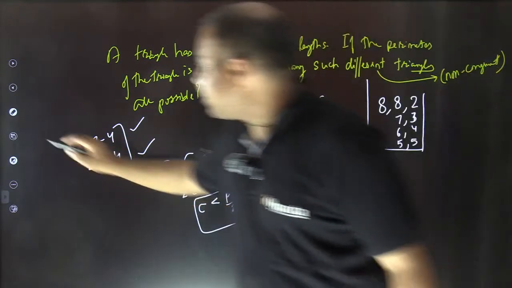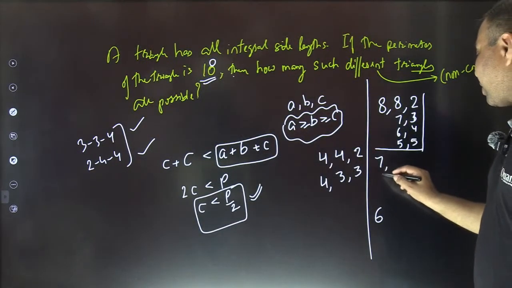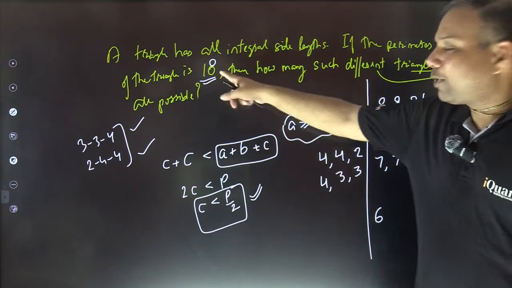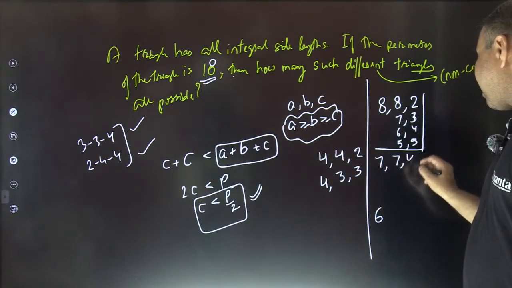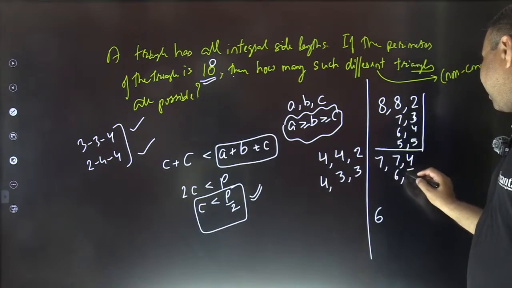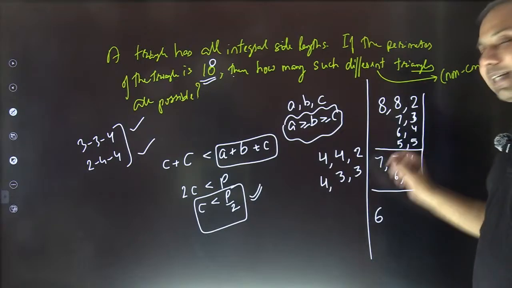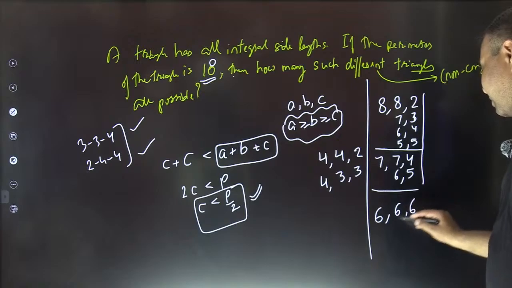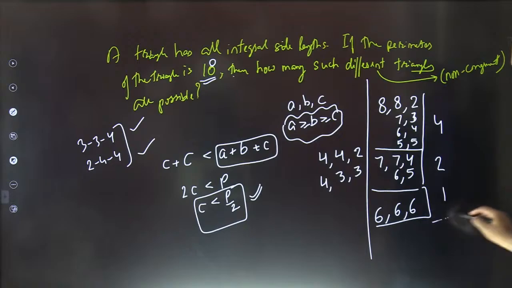Now we need to count the cases with 7 as the longest side. With 7 as the longest side, the second longest side could be 7 only, right? 7, 7. After 7, 7, I need to distribute 4 further because the perimeter is 18. So 7, 4 will make a triangle. Then 6, 5. That's it. So all cases with 7 as the longest side are done. And with 6 as the longest side, there's only one case, that is 6, 6, 6. So 4, 2 and 1: total 7 such triangles.